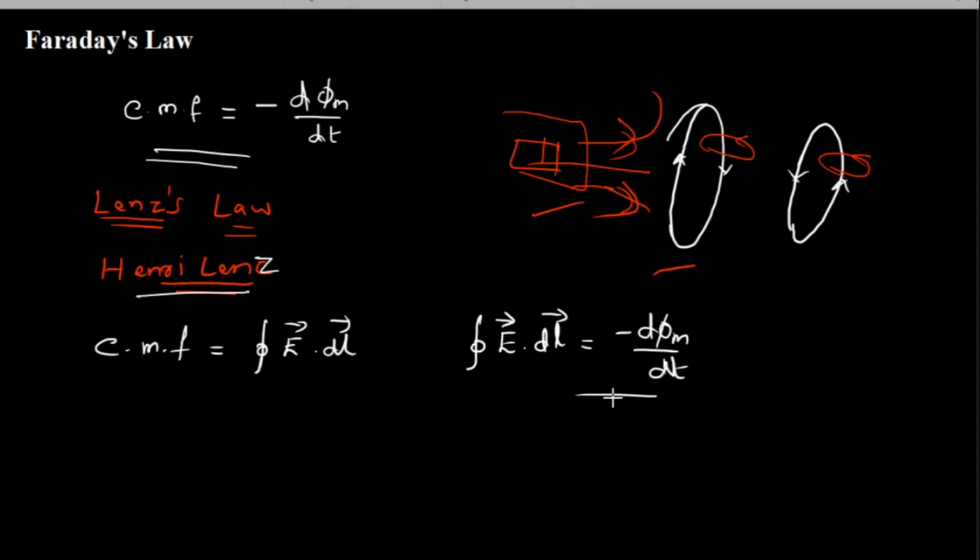This is the famous Faraday's electromagnetic law of induction.